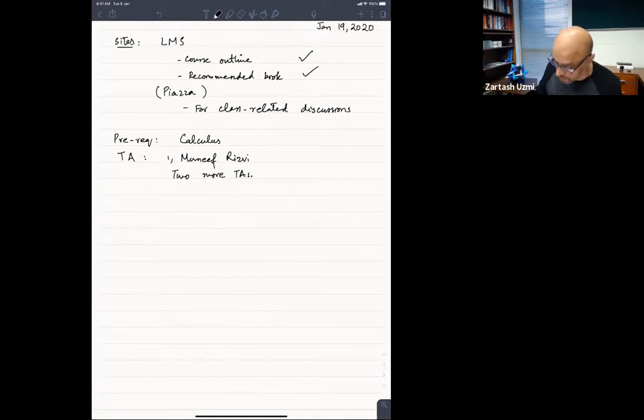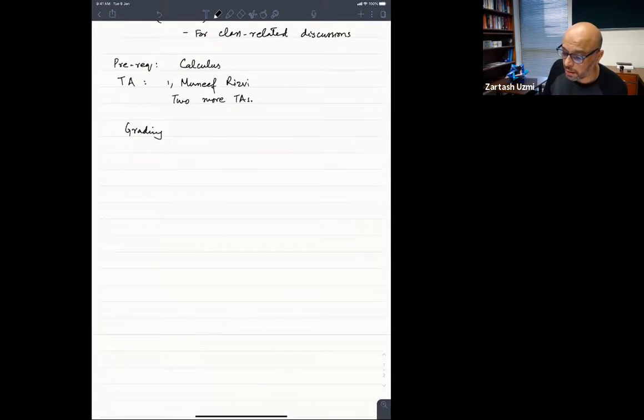Since this is a course, there is a grading component associated with it. We have to get a grade at the end of the day, at the end of the semester, and we have no midterm in the course. No, there is no midterm in the course. So I generally take midterm outside class.